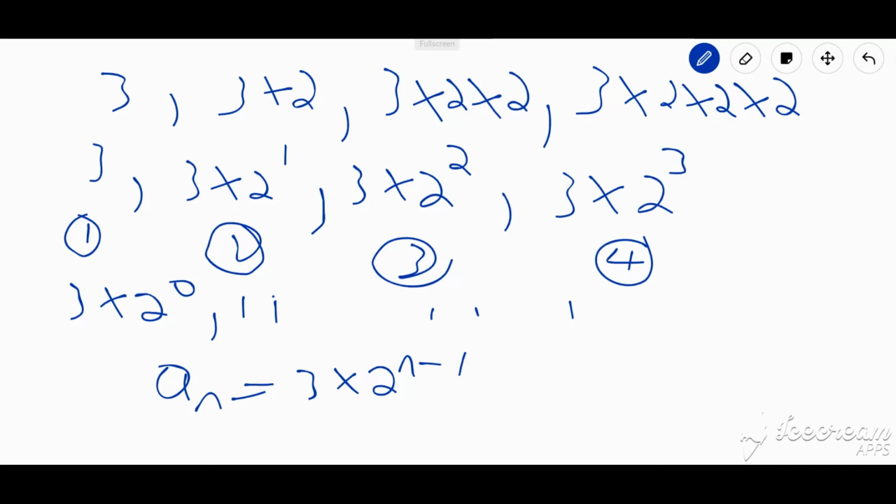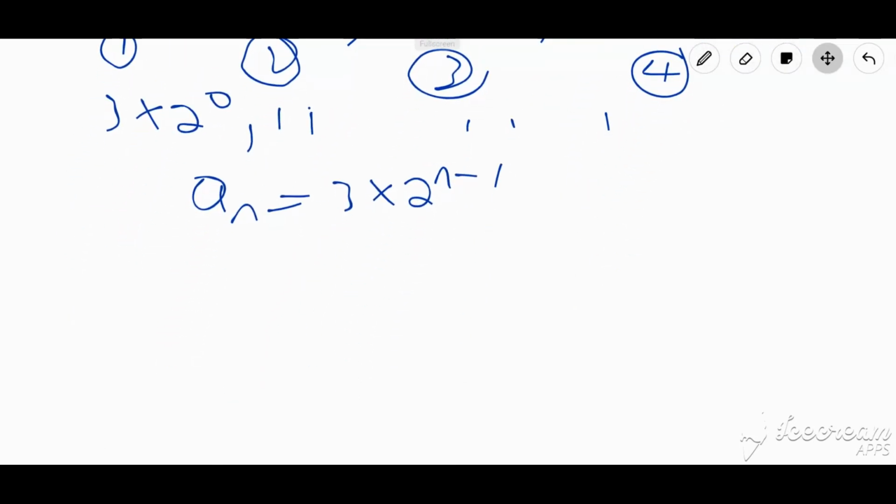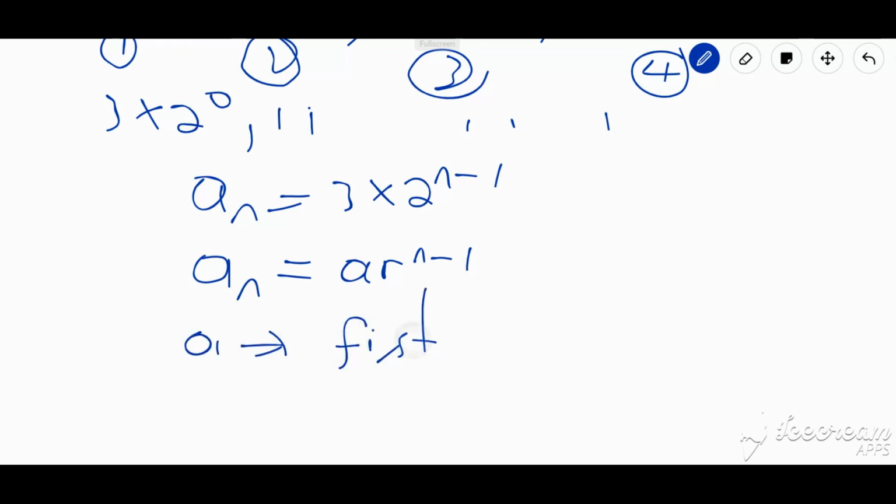Now to generalize this, because whatever happens here, since this is geometric, a similar concept would apply with all geometric sequences. So to generalize, what we are saying here is that the nth term, any term at all, is going to be equal to the first term, which is a, times the common ratio, which is r. So I can just say a r to the n minus 1. Now here, a would be my first term, and r would be my common ratio.